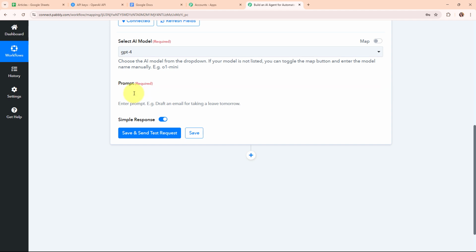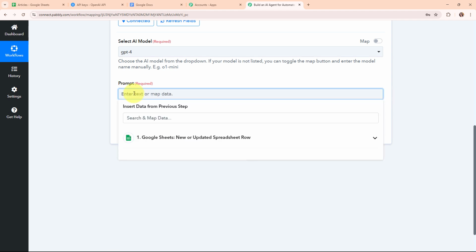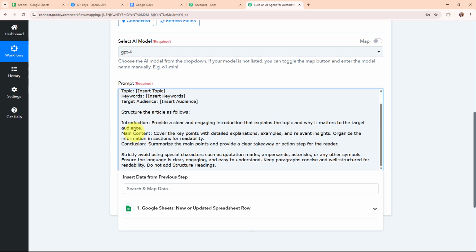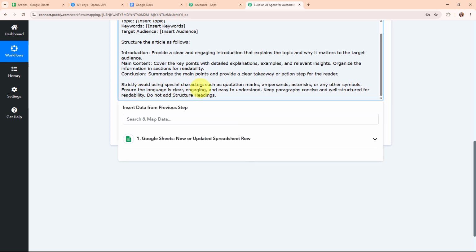So I'm going to enter the prompt that I want to give to OpenAI to generate a new article for me. So I'm going to enter the prompt as: generate a well-structured article based on the following details: topic, keywords, target audience. Structure the article as follows, that is introduction, main content, conclusion. And it says strictly avoid using special characters such as quotation marks, ampersands, asterisks, or any other symbols. Ensure the language is clear, engaging, and easy to understand, and keep paragraphs concise and well-structured for readability. Do not add structure headings.